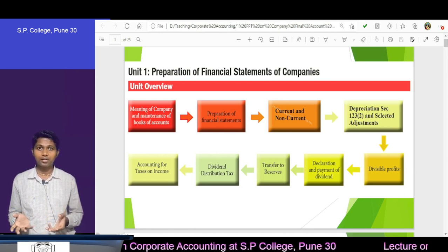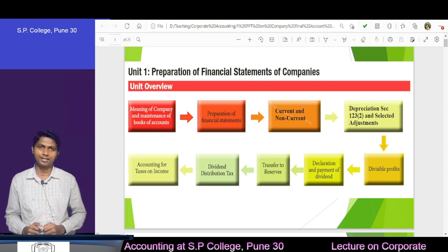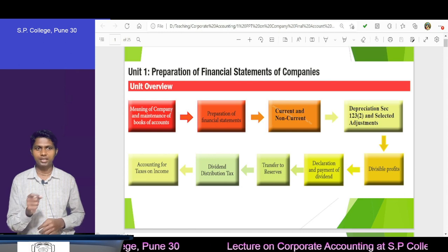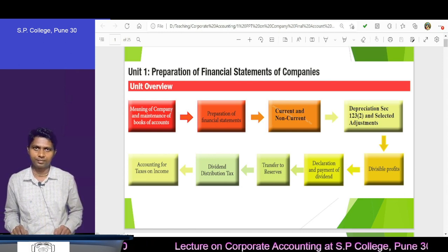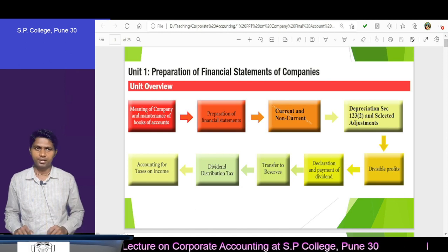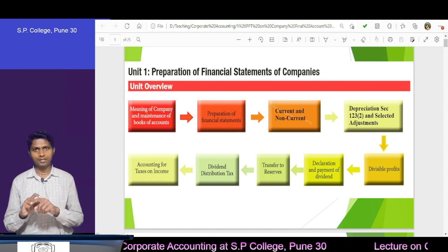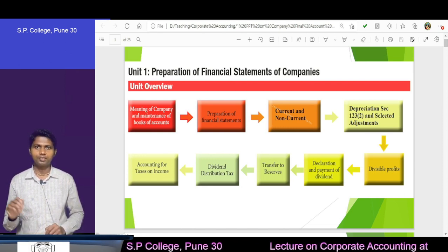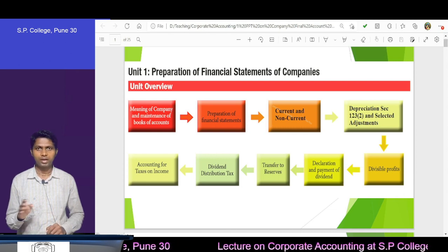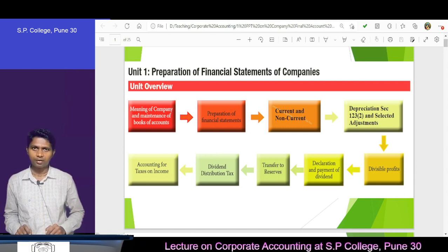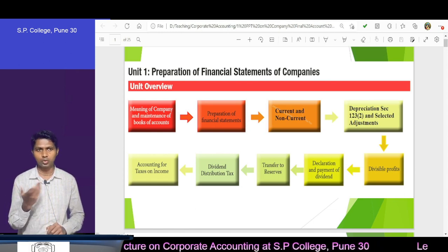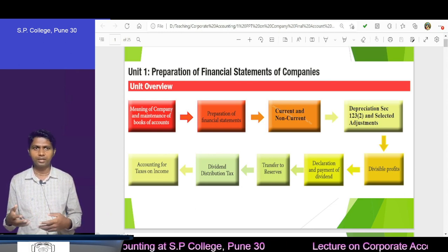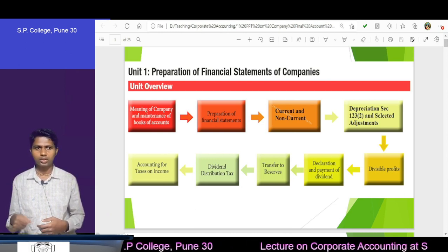For the financial statement, you must understand what is meant by it. If you don't know, you cannot prepare it. Therefore we will try to understand in a detailed manner what the financial statement is. Then we will understand the period of the financial statement. Then we will try to understand the format of Schedule 3. In that also you will find Division 1 and Division 2, but in our syllabus we will find only Division 2, and for that we will prepare Part 1, Part 2 and notes to accounts. What are they? We will study later on. I am just briefly pointing out the points which we are going to learn in this chapter.